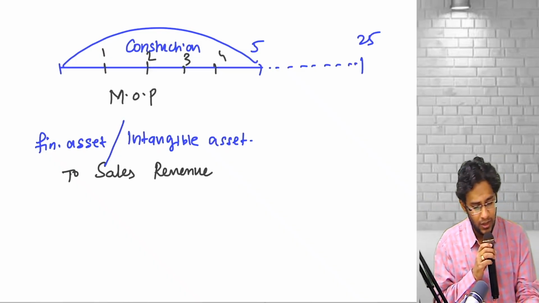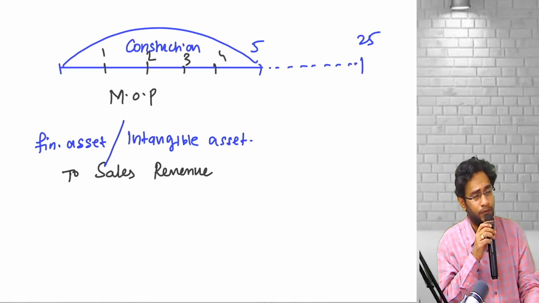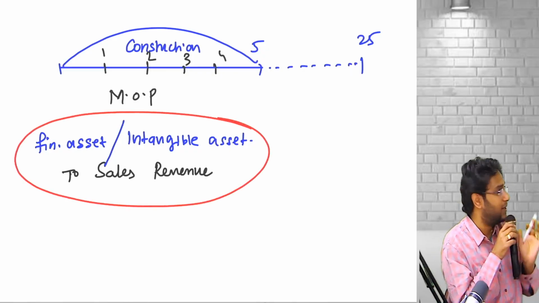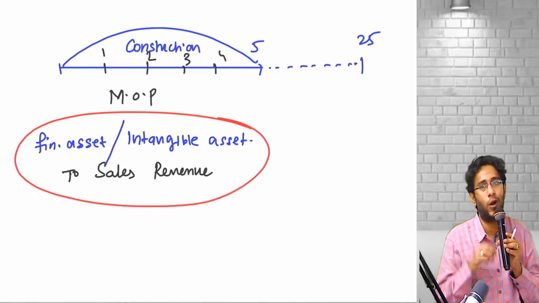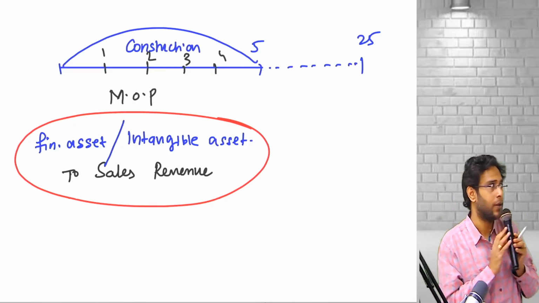Now, in the ICAI study material one question is there. That question only came as it is in the exam also. In our question also, the entry only they wrote. But practically the entry is wrong in real life. If you read the study material fully, you will understand what their intention is. People don't read because the study material is very fat.